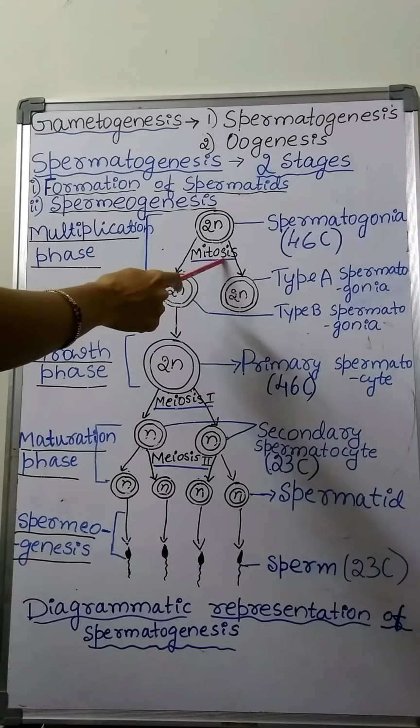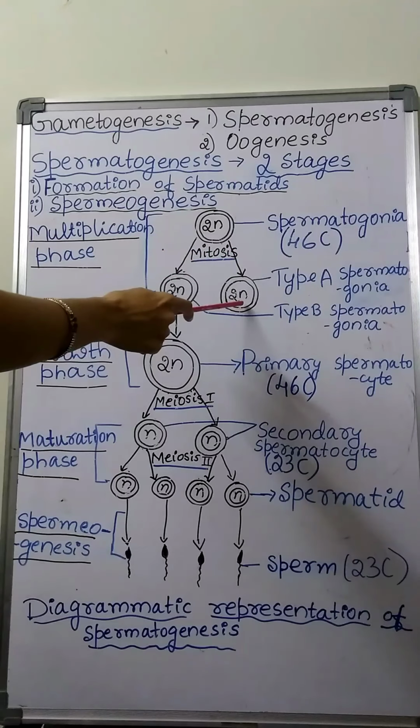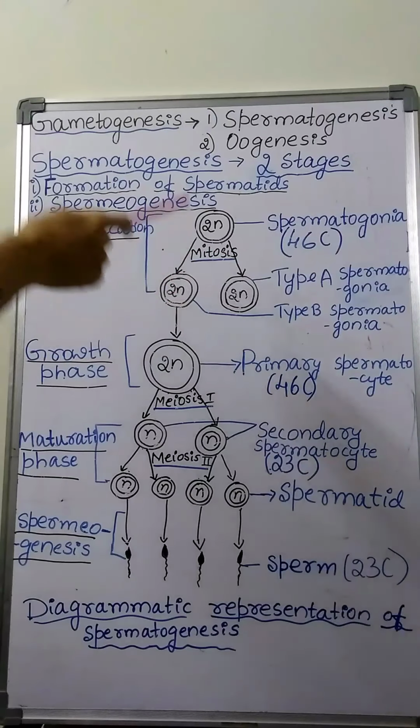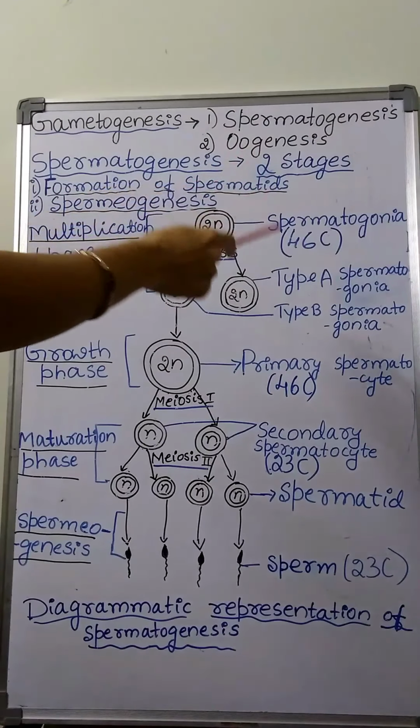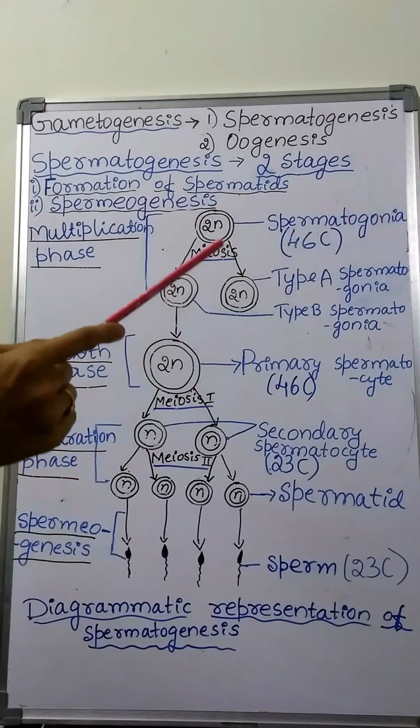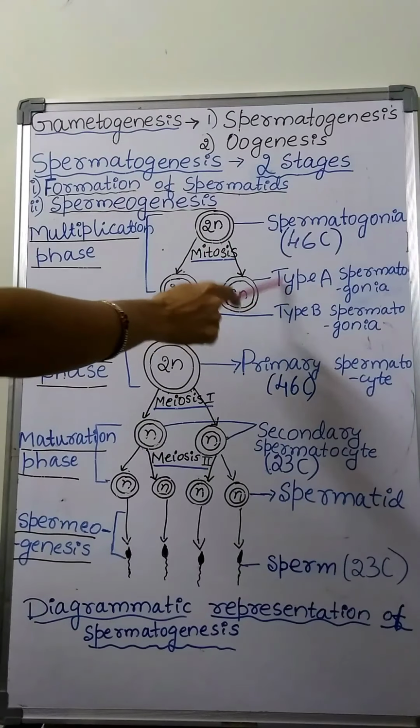In spermatogonia, there are two types: type A spermatogonia and type B spermatogonia. Type A spermatogonia continue the division. They are also called stem cells.